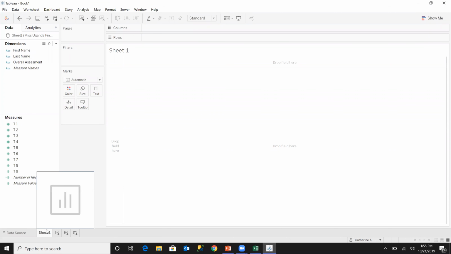The first thing that I'm going to do is create the visualization that will be used as a tooltip. This visualization is going to have the overall assessment of each and every one of the 3 finalists according to how they were judged on these different criteria. So they were judged on 3 criteria, which is excellent, not acceptable, and acceptable.